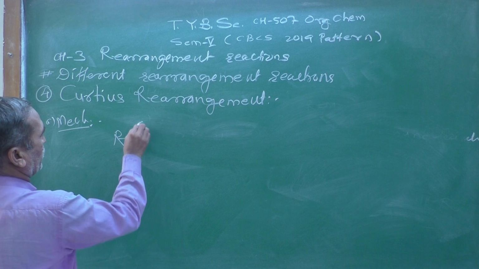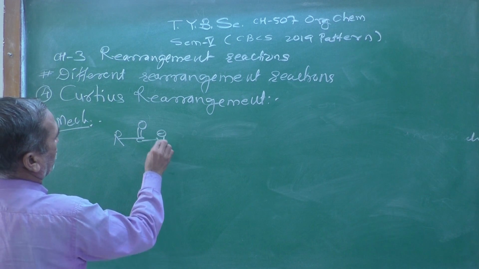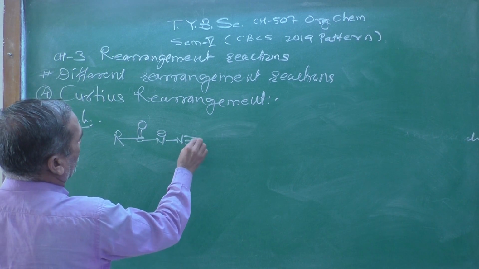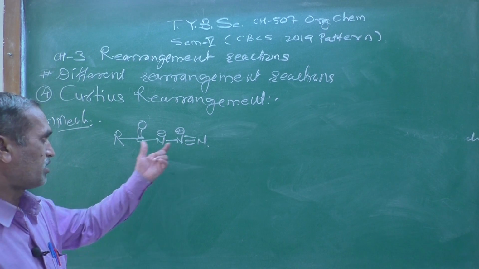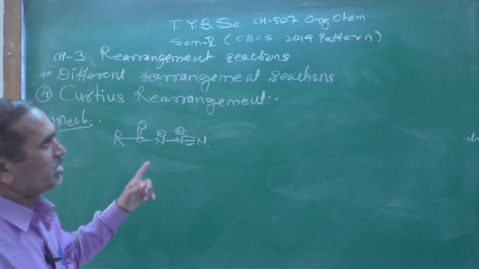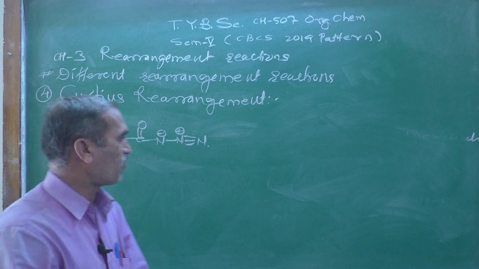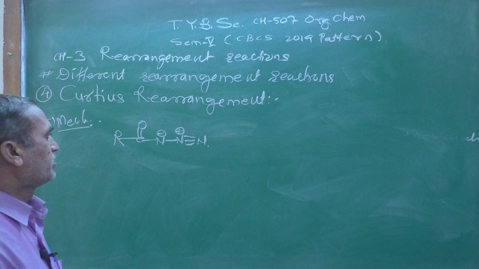Let us see one more. R-C(=O)-N⁻-N⁺≡N, with positive charge on the middle nitrogen atom. There are various canonical forms of that N3, as we know.